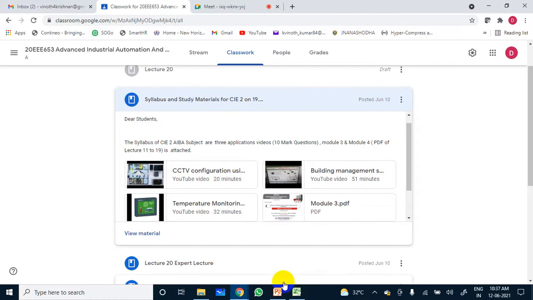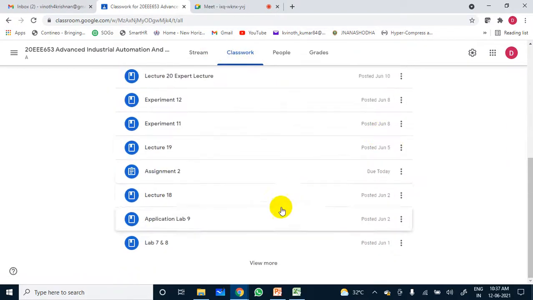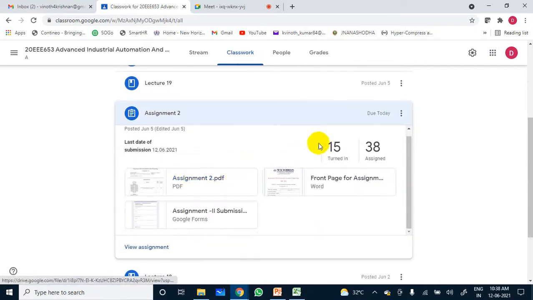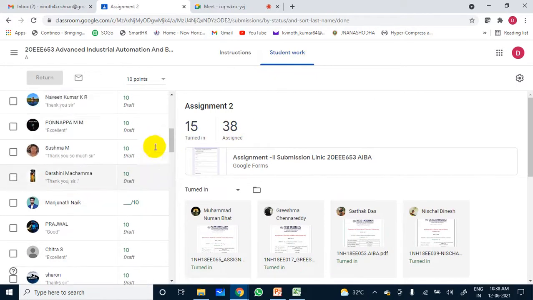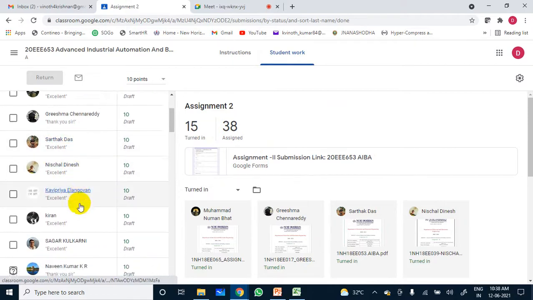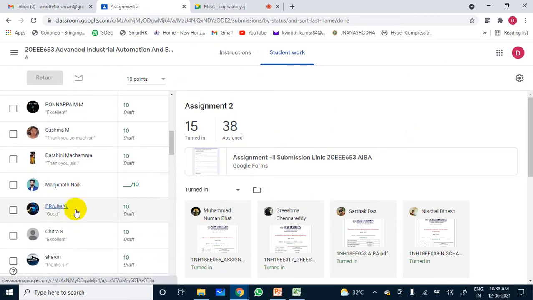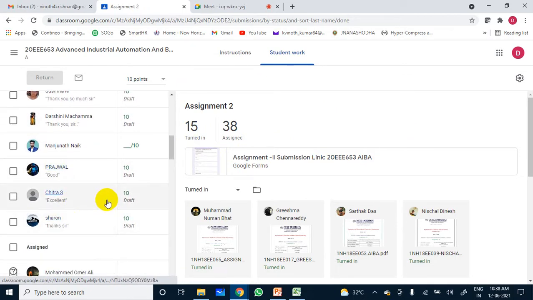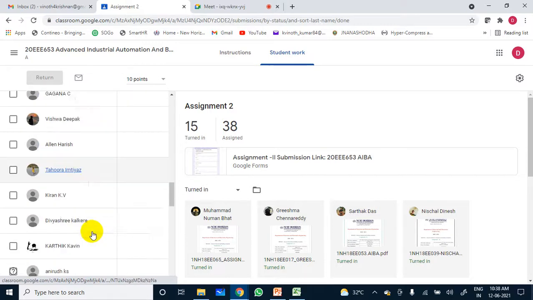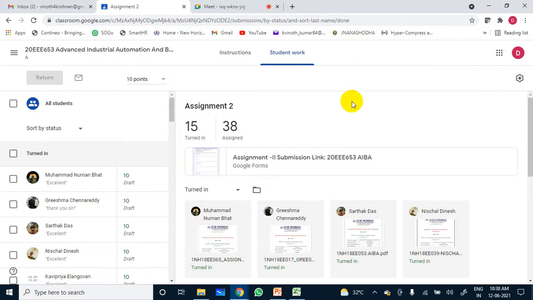Understand? Out of 55 students, only 14 students have submitted assignment 2. Okay, now 15. Only 15 submitted. These names: Mohammad Nomanbar, Grishma, Sartak, Nistal, Kavipriya, Kiran, Sagar Kulkarni, Naveen, Ponnappa, Shushma, Darshini, Manjunath Nayak, Prajwal, Chitra, Sharan. The remaining students are defaulters. So all of them should submit the assignment by today before 4 p.m.